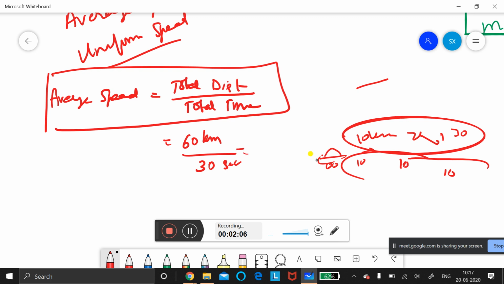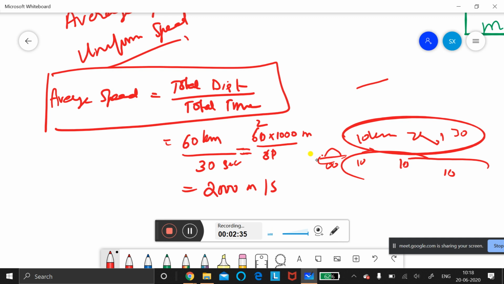One kilometer is 1,000 meters, so you multiply by 1,000. So the answer is 2,000 meters per second. This is called average speed.